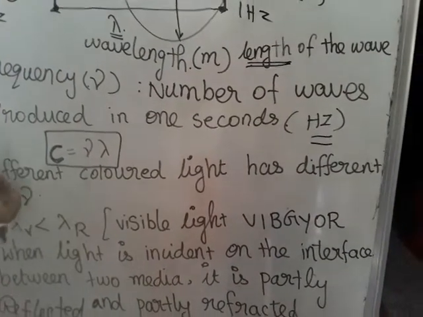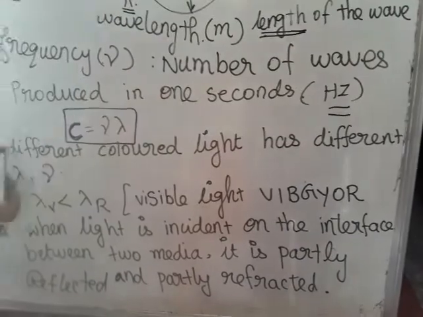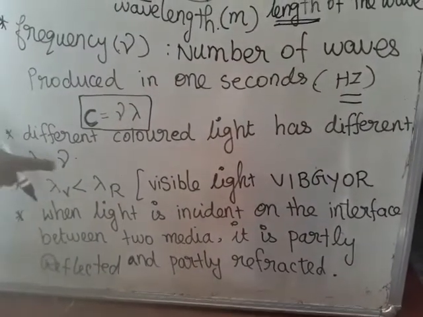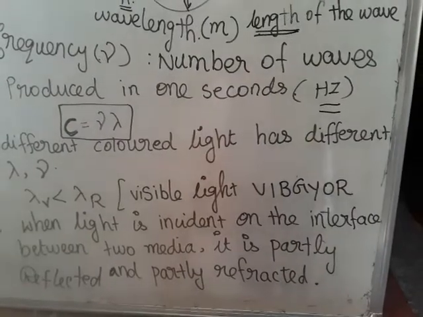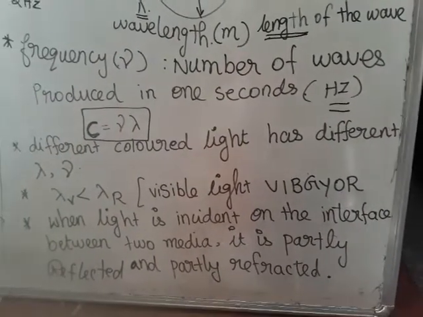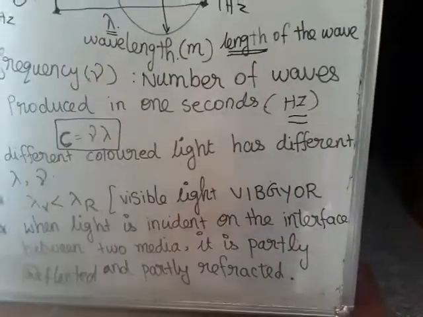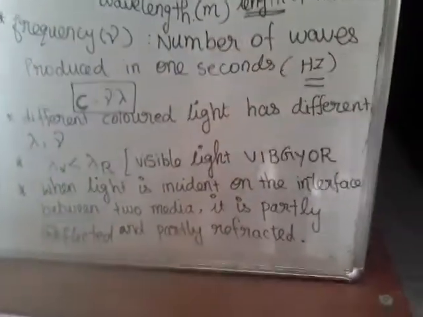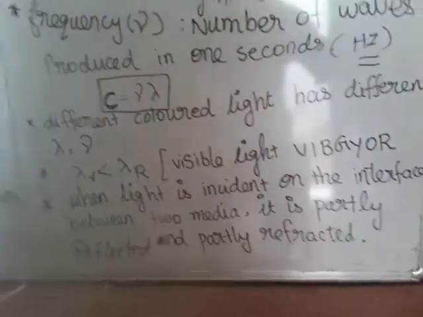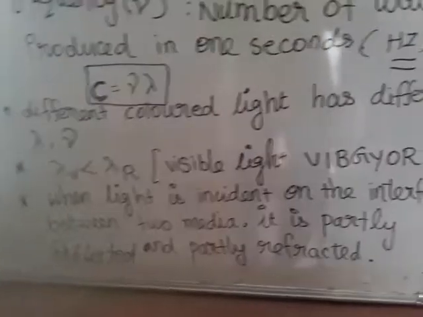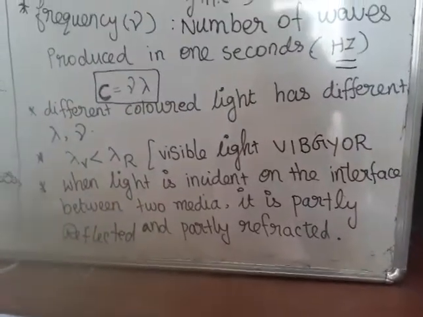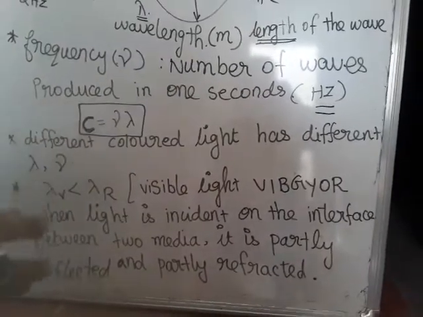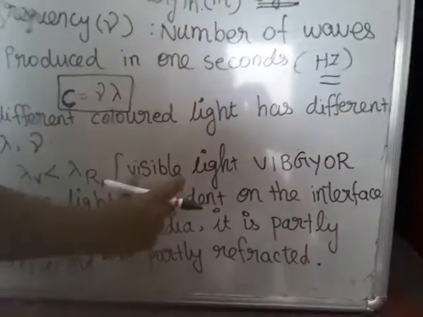Next point, different colors of light have different wavelength and frequency. What does different color mean? We know that these are the colors of light. This is the rainbow color we know. It is visible light. Many types of electromagnetic waves we have. Among these waves, the important wave is the visible wave.